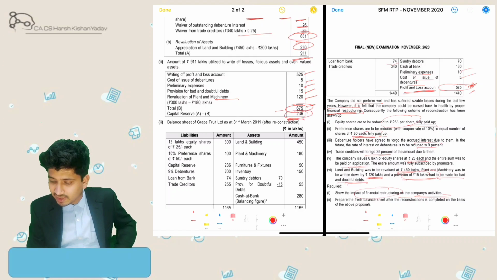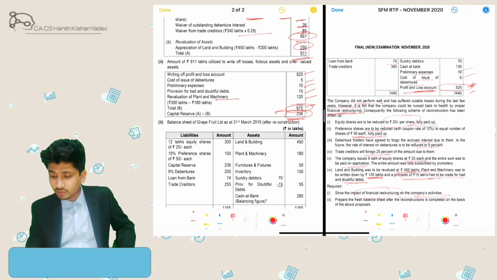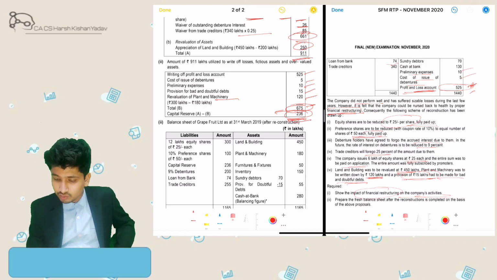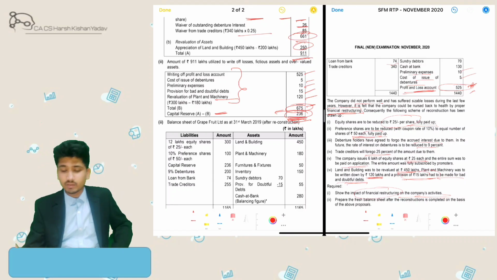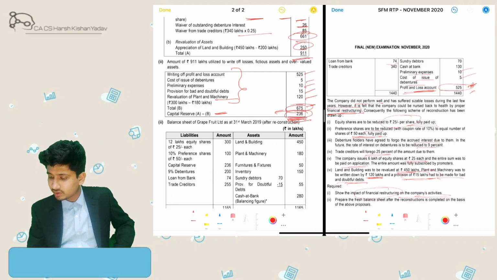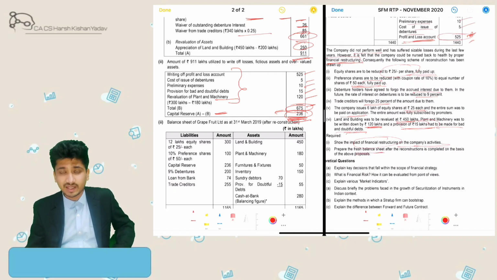So my remaining capital reserve gain, which is remaining after this restructuring plan, will be 236 lakhs. So after giving impact of all these, then too I am having 236 lakhs of more capital reserve with me. Alright, so then prepare the fresh balance sheet. We need to prepare a balance sheet again.